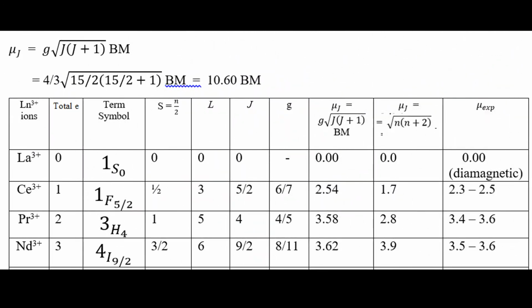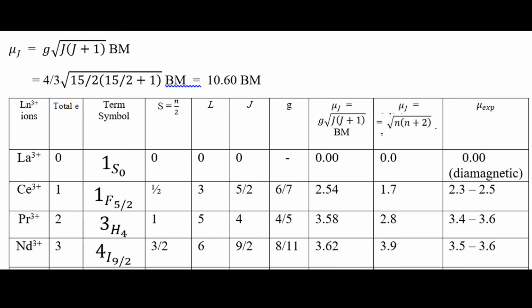Now using the 4f3 G value, we calculated mu J using the same formula, and we can calculate here 10.60, which is very high compared to the expected value. And now for all lanthanide elements, we calculate the magnetic properties in a stable format.